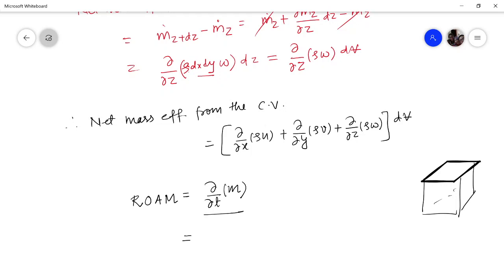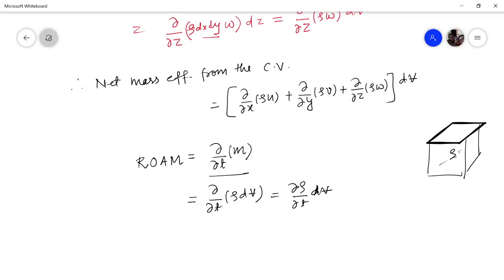So what is the mass? Let us say the density here at any time is rho and the volume is dV. So this becomes rho dV. Now, volume is related to the spatial coordinates dx, dy, dz, which are not changing with time because we have assumed them to be constant. Therefore, this can simply be written as del rho by del t dV.